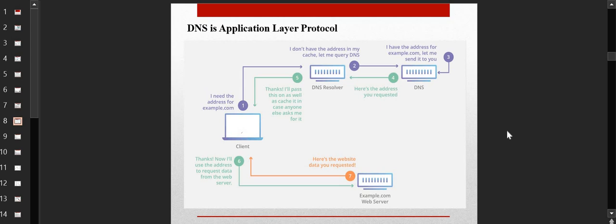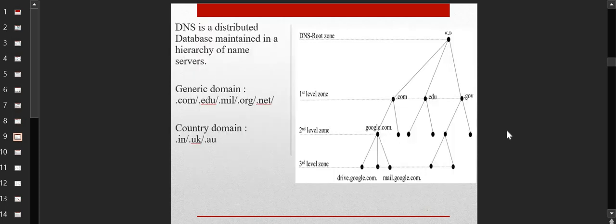Now you have the IP. Now you can establish a direct connection with the example.com web server because you have the IP. So once you get it back from step number 6, you will request the data directly from the web server, because your web browser has the IP for example.com, and then the website whichever you are requesting the data from will give you the connection. You will have the connection, and then it will be all okay. So this is how the DNS works. Now in this entire DNS system, it is not that only one server is going to give you the services. It is a distributed database.